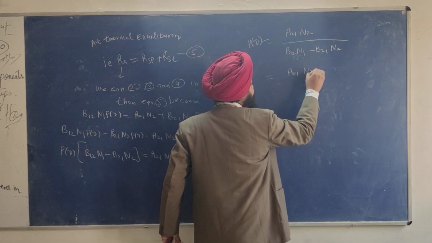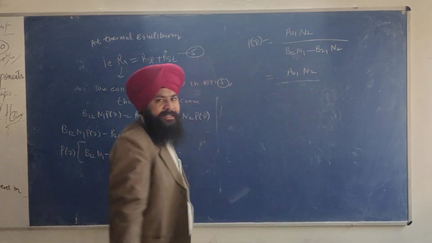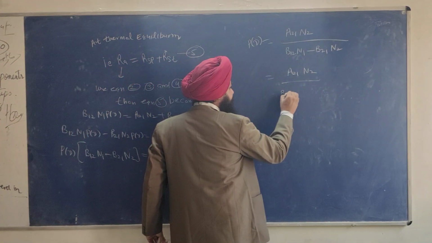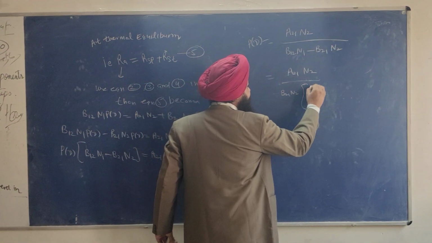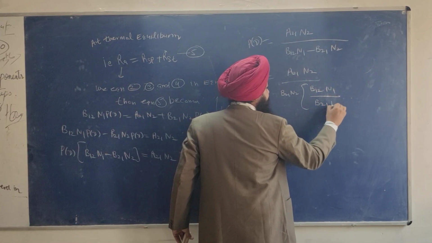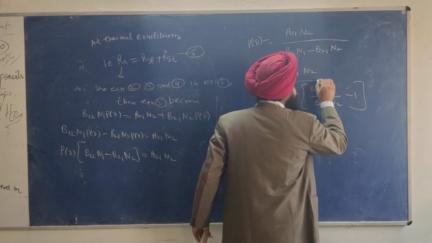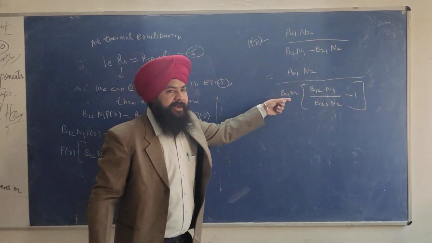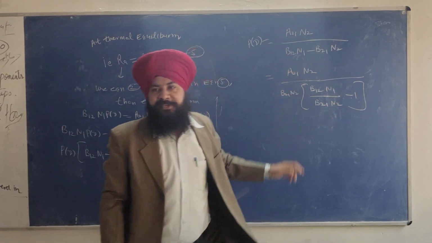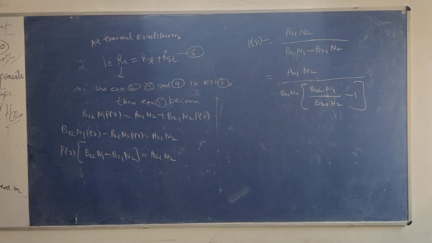The trick is I will take this term as a common factor. B21 N2 is common, so what I get? B12 N1 divided by B21 N2 minus 1. See, when I multiply B21 N2 into this term, again I am getting this equation. So it hardly makes any difference.